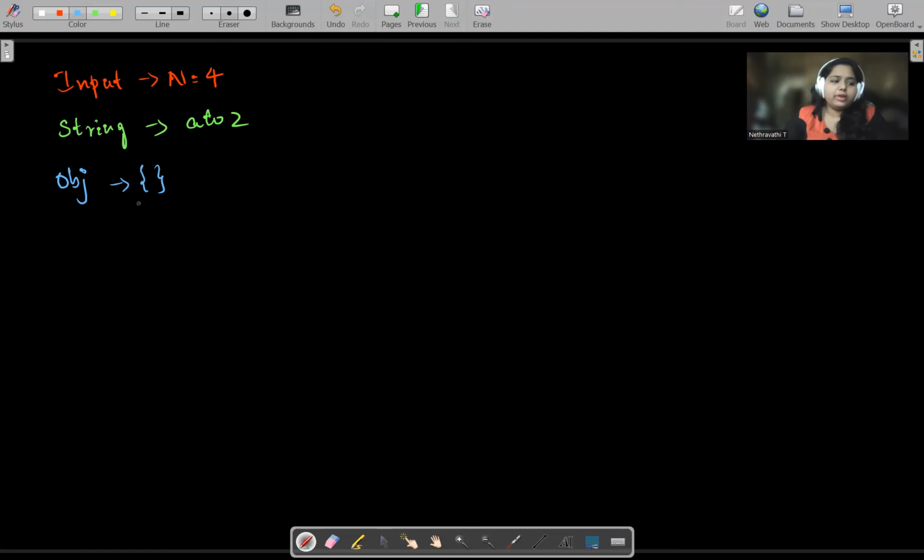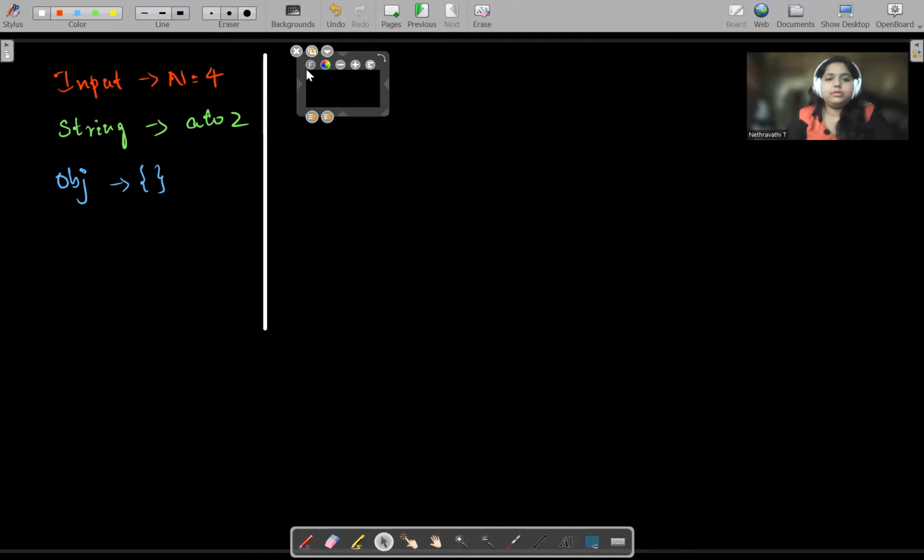Right. So now let us quickly go through the pseudocode, how to do and what to do. Let us go to the pseudocode and start implementing this. So this is the requirement. Input is given. We want a string and also we want an empty object. The string we want from A to Z. Fine. So let us take, for example, a string.